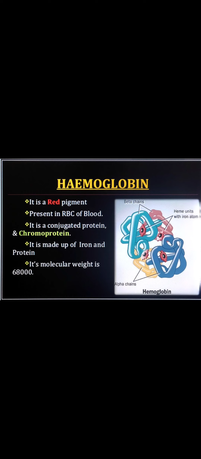What is hemoglobin? It is a red pigment present in the RBC of the blood. It is a conjugated protein and chromoprotein. In the hemoglobin we can see that it is a conjugated protein and chromoprotein, and it is made up of iron and protein, and its molecular weight is around 68,000.